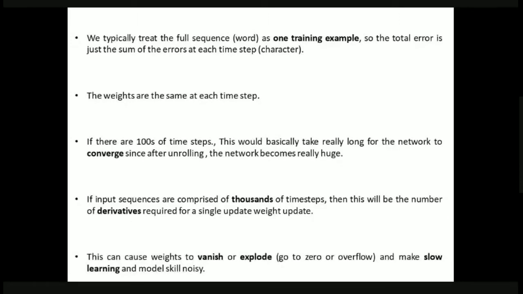So if these input sequences we are taking are thousands of time steps, then what happens? So the number of derivatives which are required for updating these weights are also increasing, right? I hope you are understanding, right? When we calculate the back propagation, that is when we are updating the weights, we use the concept of derivatives, right? The concept of gradients. Okay. So if it is 2 or 3 inputs, there is no problem.